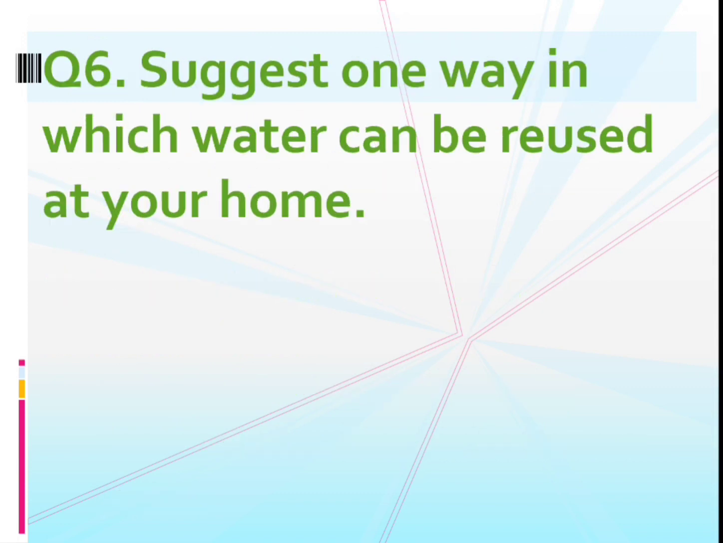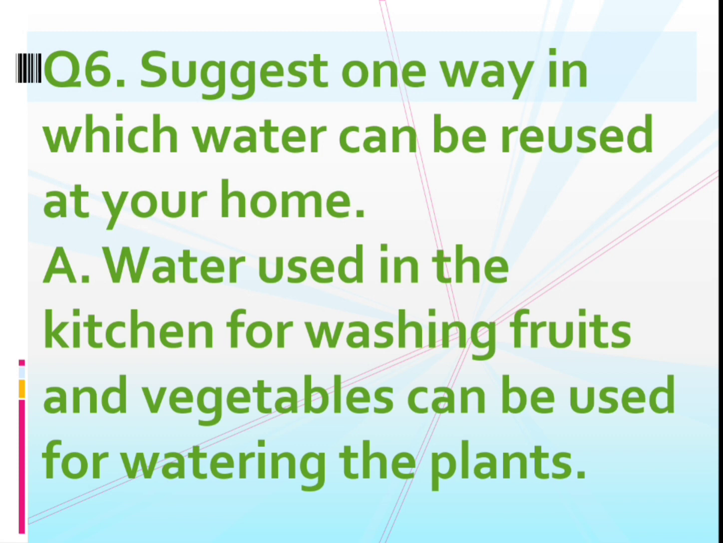And the next question: suggest one way in which water can be reused at your home. So here, reusing is for watering the plants. After washing the fruits and vegetables, the water can be used for watering the plants, or we can reuse the water from washing clothes to flush the toilet. So in these two you can write. Okay, children. So write these two answers in your classwork and please learn it, children.